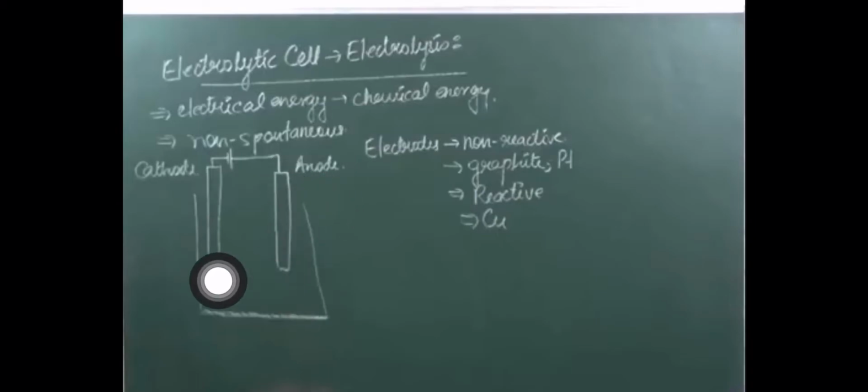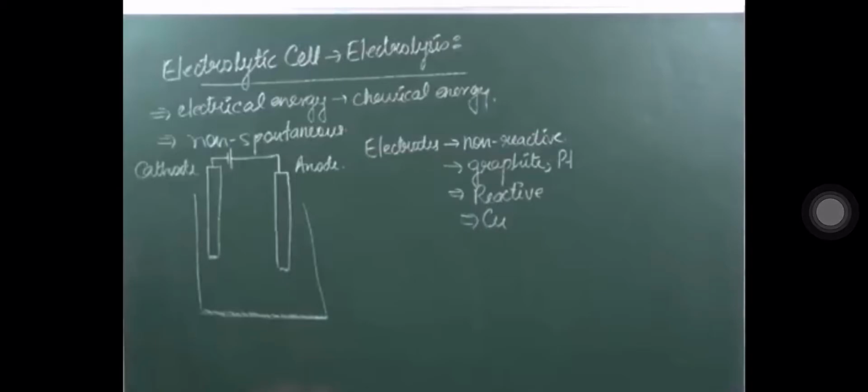Now the characteristics of these electrodes are, these electrodes can be of two types. It can be non-reactive or it can be reactive. Generally they are non-reactive, that is, non-reactive metals are used as electrodes. So which are the examples of non-reactive metals which can be used as electrode? It can be graphite or platinum.